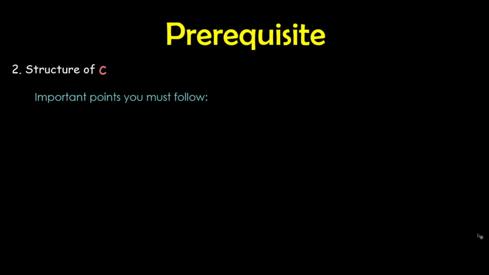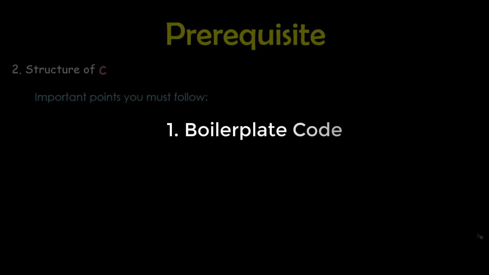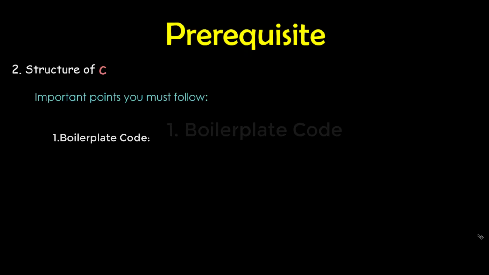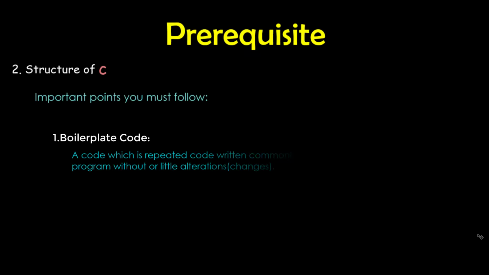Now moving on to the structure of C. There are a few points which are to be kept in mind while writing a program to execute, and they are as follows. Number 1. Boilerplate code. A code which is repeated, written commonly in each and every program without or with little alterations.